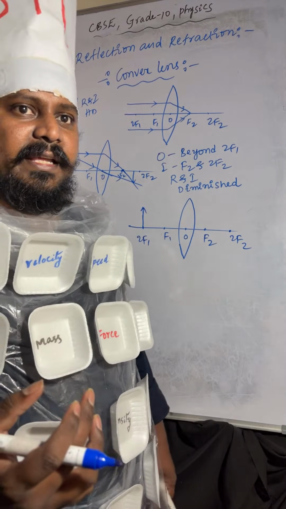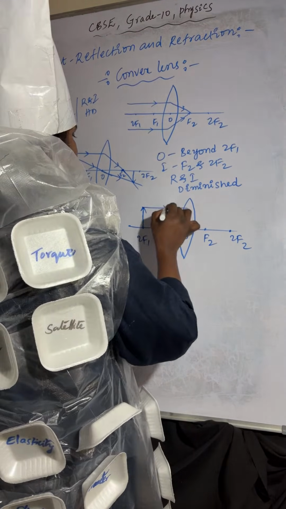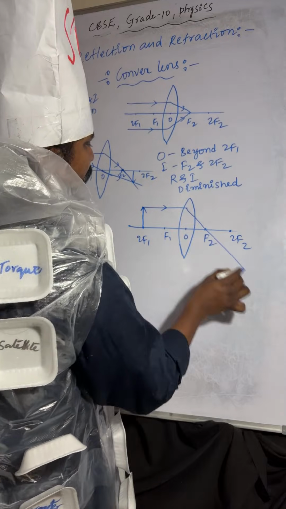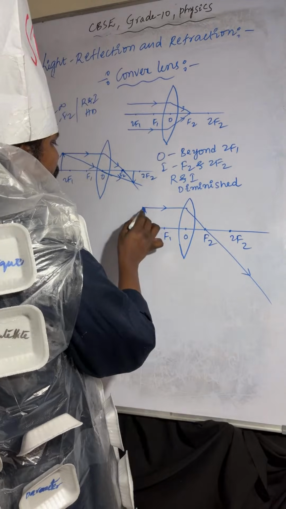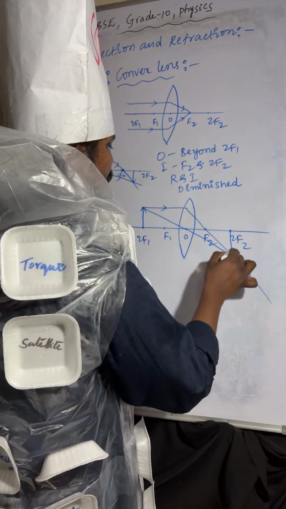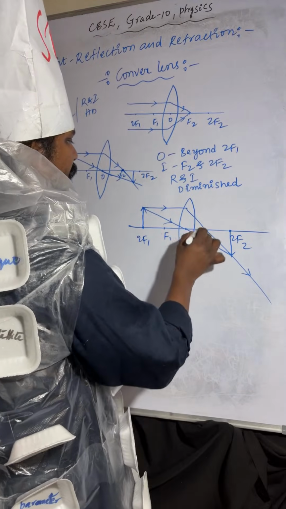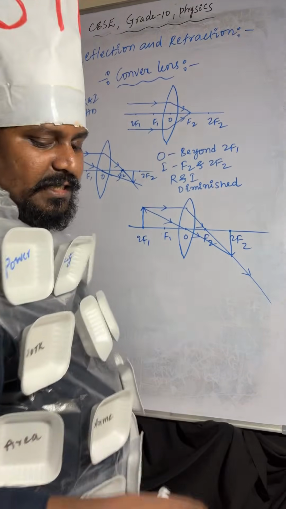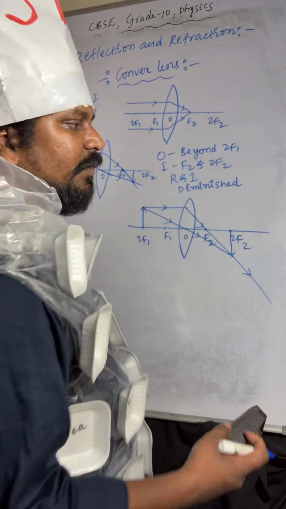Yes or no? Yes. So I am taking one light ray like this. After that it passes through focus. Another light ray is passing through optic center. Those light rays will meet here at 2F2. Object is placed at 2F1, image also will form at 2F2.